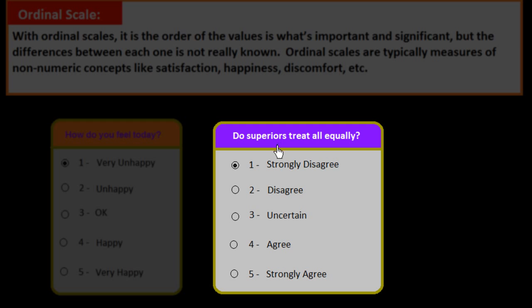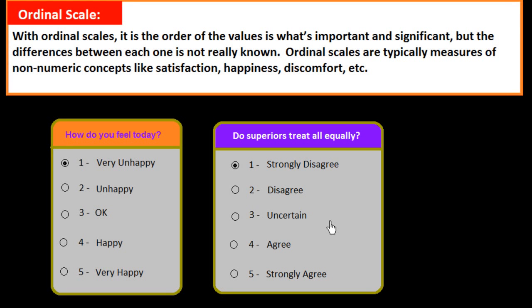Another example: do superiors treat all equally in the office? The employee could reply: strongly disagree, disagree, uncertain, agree, strongly agree. This sort of scale, these categories, we could use in an ordinal scale. Ordinal is easy to remember because it sounds like order, and that is the key with ordinal scales. It is the order that matters, but that's all you really get from this.